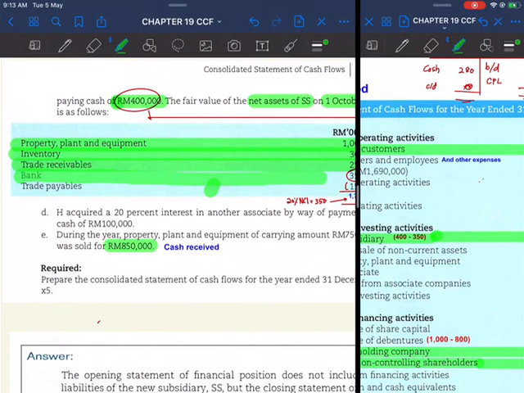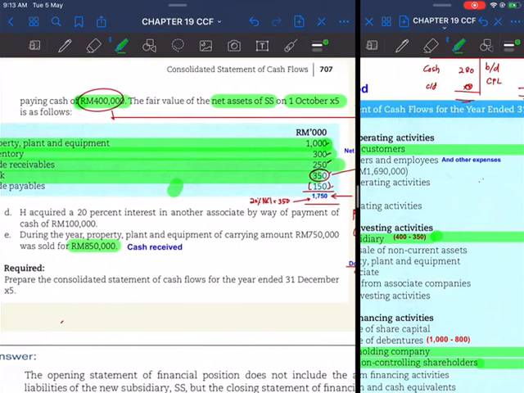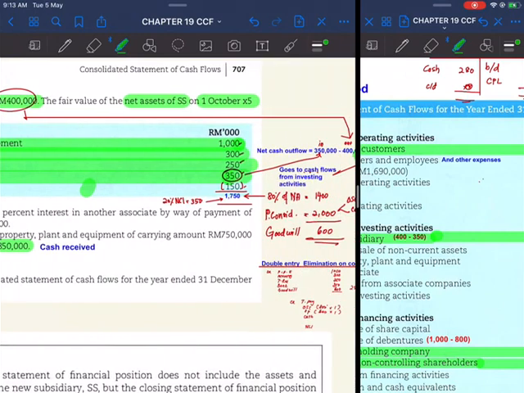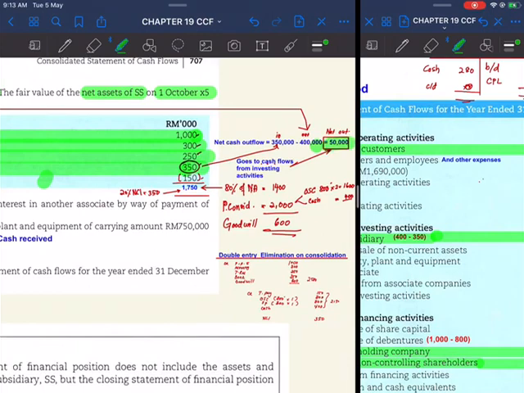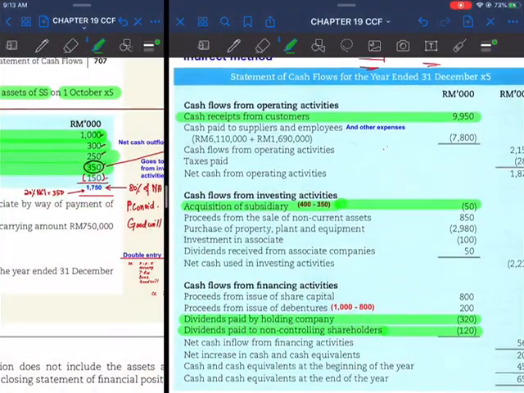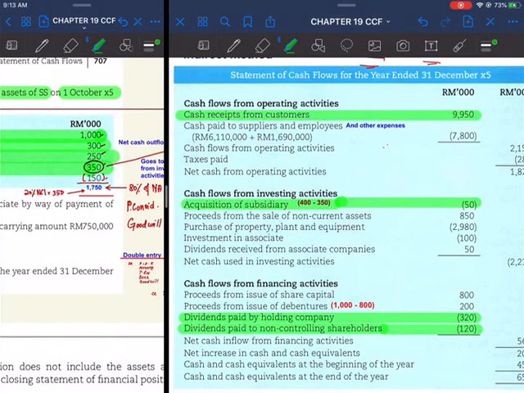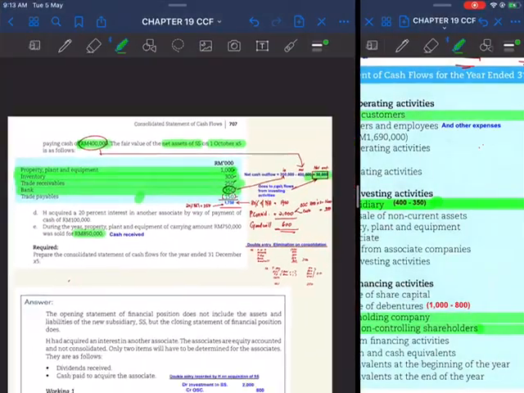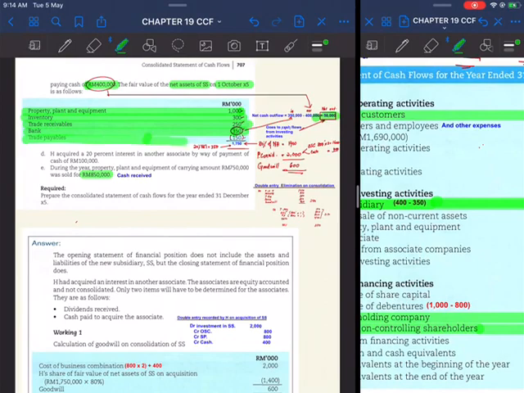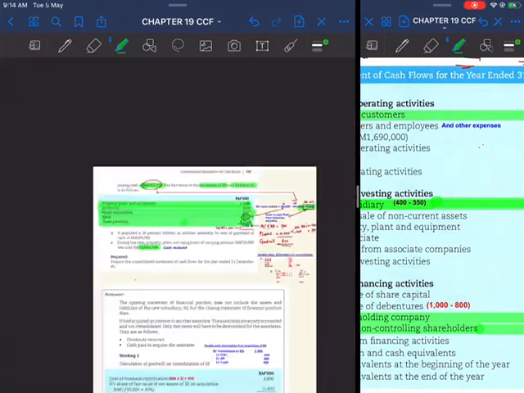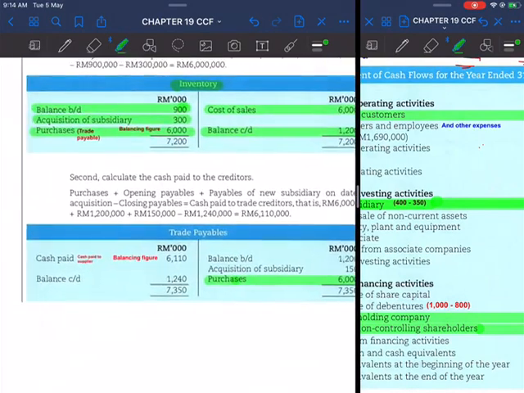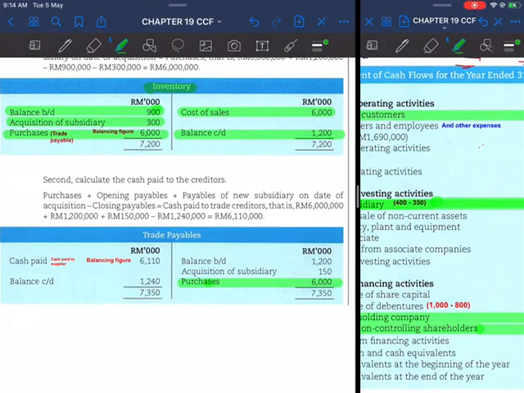Bank, we put the bank 350. We have settled that earlier. Okay, we get the net increase, which is 50,000, and it is already put into the cash flow statement, acquisition of subsidiary during the year. Okay, this amount in investing activities. Trade payables, you have to put in the trade payables amount, which is 150. Acquisition of subsidiary, credit trade payables 150.